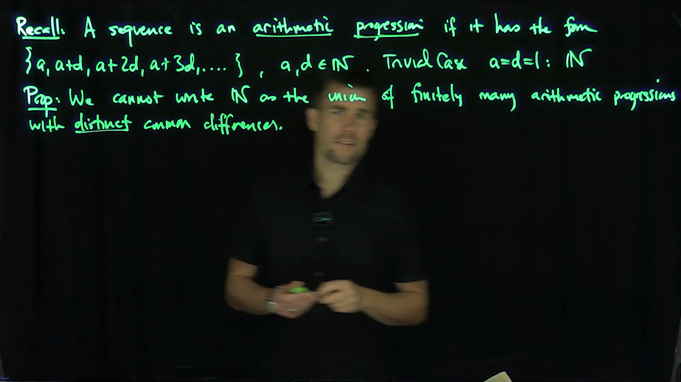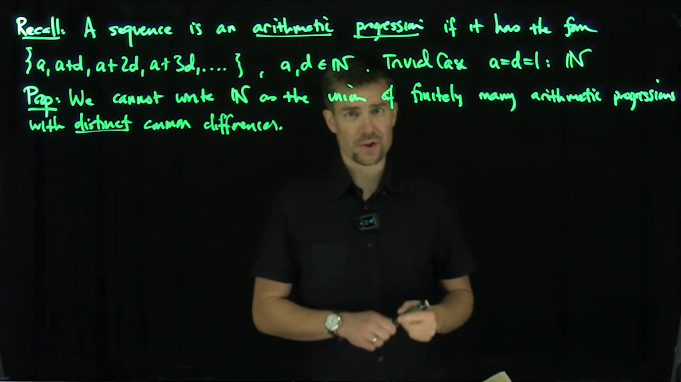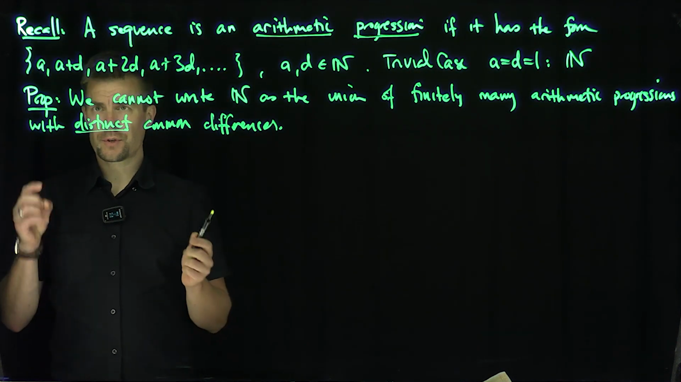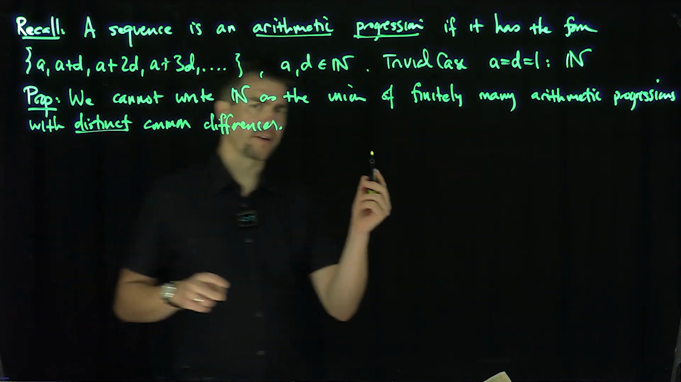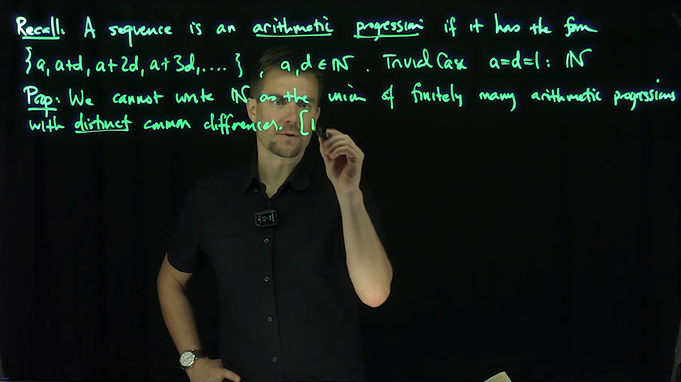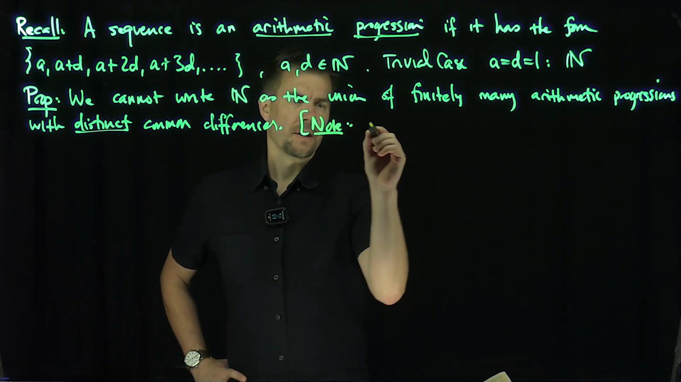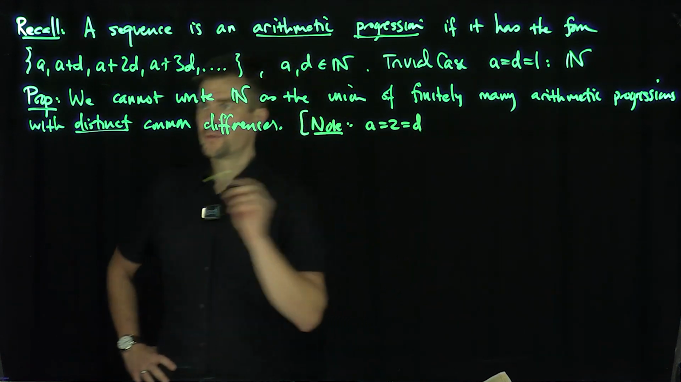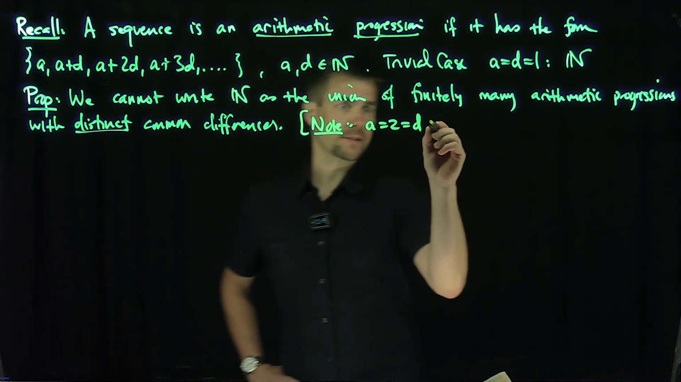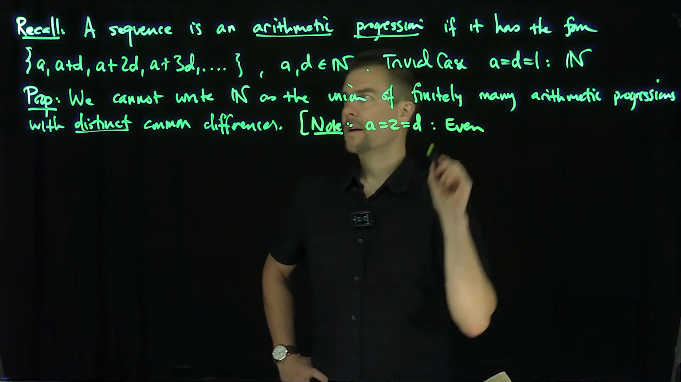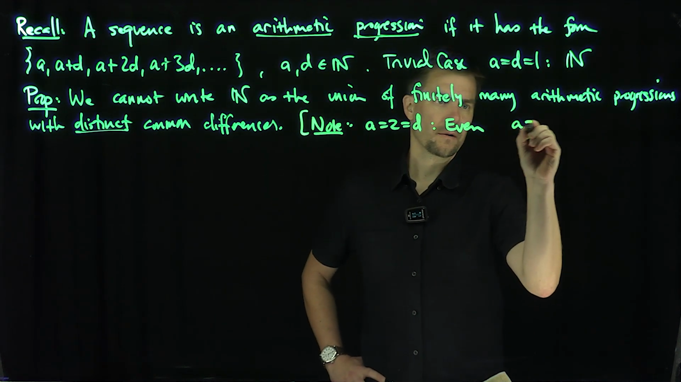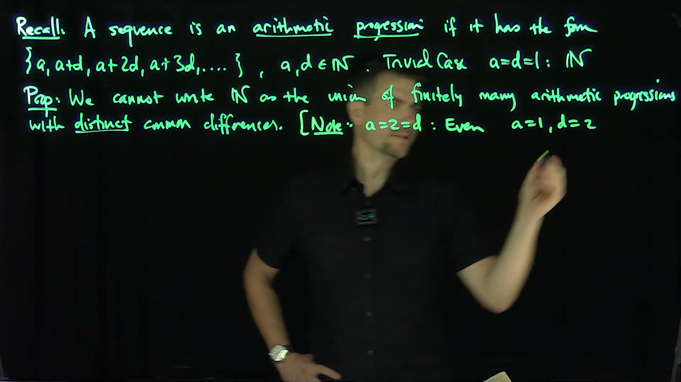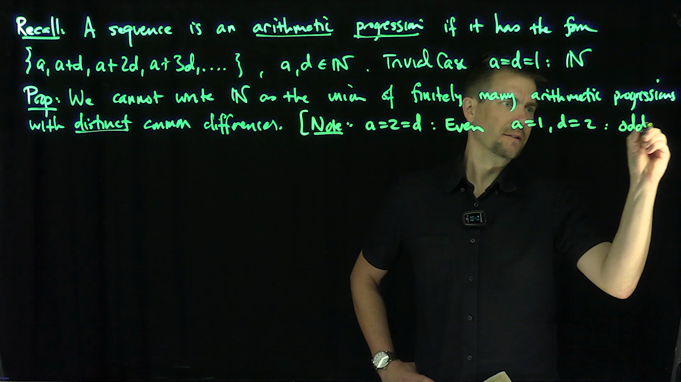Okay, now why did they have to be distinct over here? Well, let's think about the situation when I could take, for example, a equals 2 and d equals 2, right? If a equals 2 and d equals 2, then what do we get? We get 2, 4, 6, which corresponds to the evens, right? If I took a equals 1 and d equals 2, then I get the odds, right?